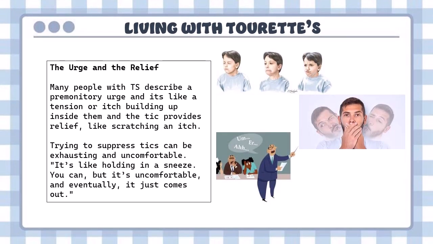The urge and the relief. Many people with Tourette syndrome describe a premonitory urge, and it's like a tension or an itch building up inside them, and the tic provides relief. The tics, when held, are very uncomfortable, so they have to be acted upon. It is not up to the person to act or not act. The brain just sends signals and the body acts it out without the person having any control over it, which is why those are involuntary tics.